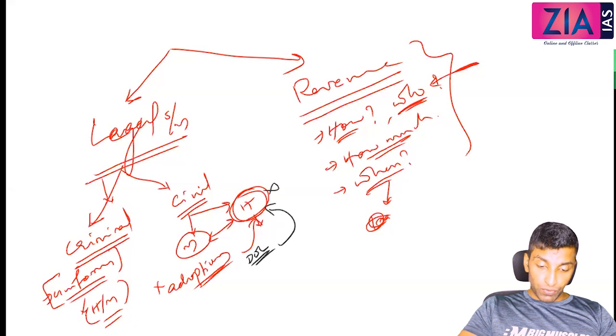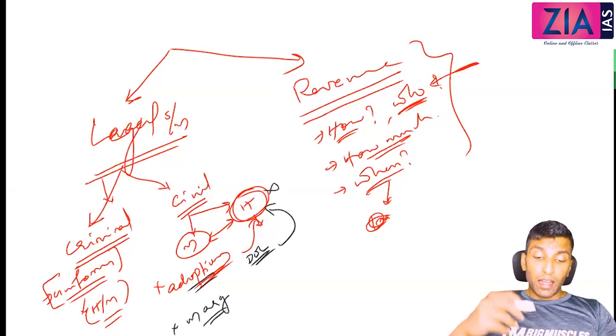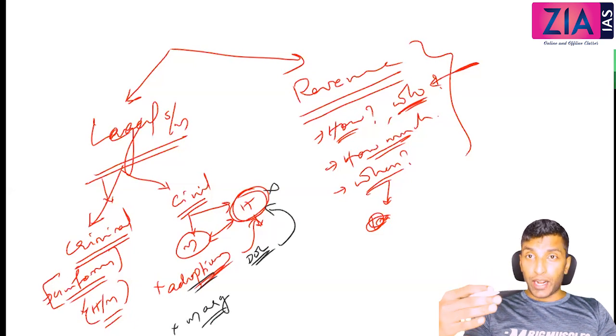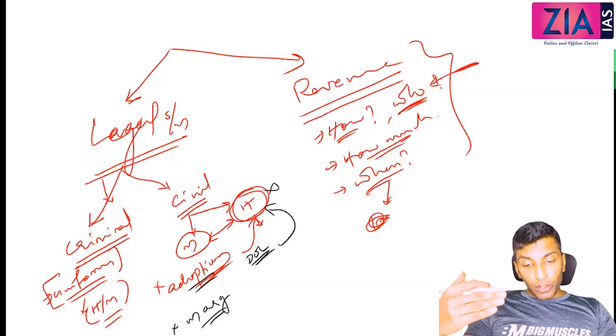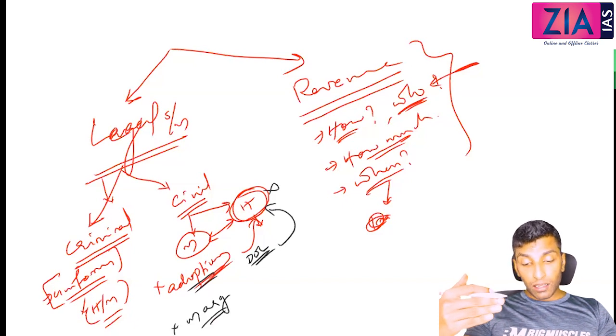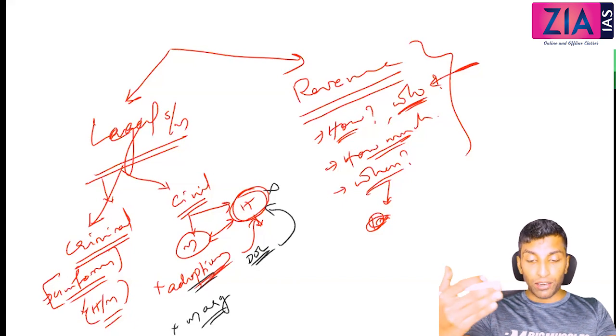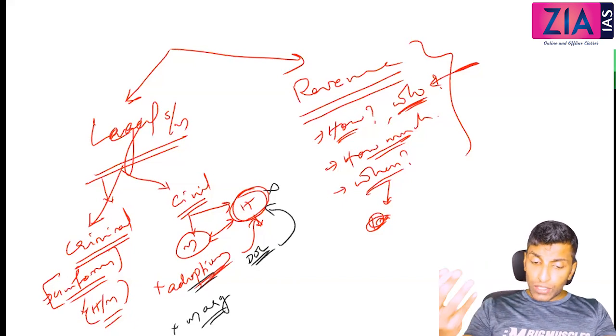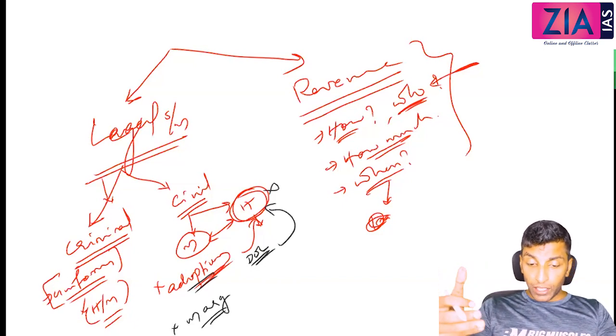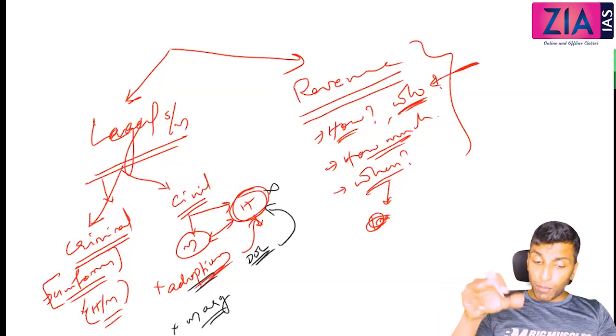So adoption laws were different. Marriage laws again were different. Among Muslims it is a social contract between two individuals. But among Hindus, it is not just a social contract, it is considered as something sacrosanct, very religious, very divine. So there was no divorce possible among Hindus, but divorce was possible among Muslims.